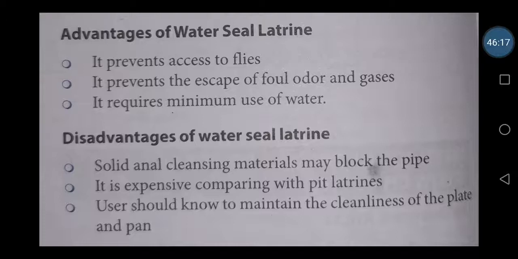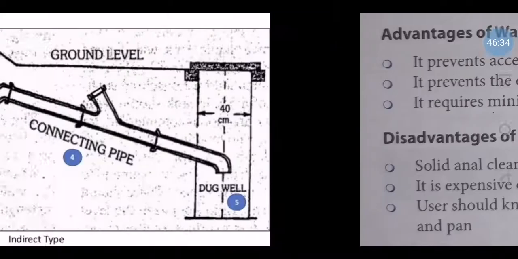should know to maintain the cleanliness of the plate and the pan. That means the external surface. That means if it is an Indian toilet or if it is a European toilet, in both places we have to maintain the cleanliness. That means where we sit, the plate and the pan. So where we sit, that place should be kept clean.